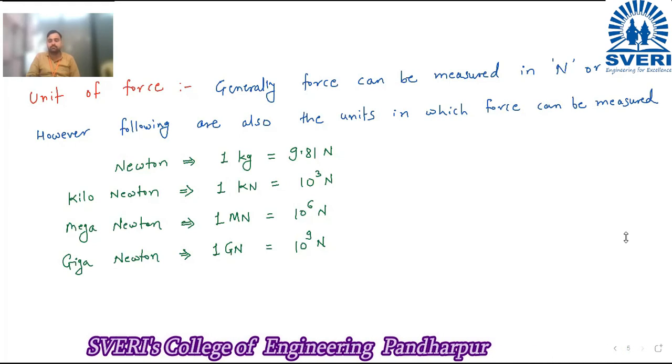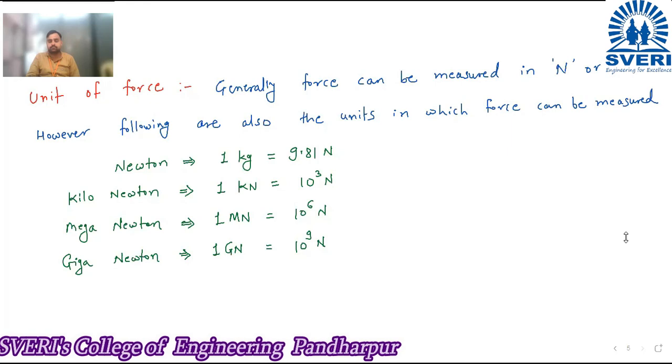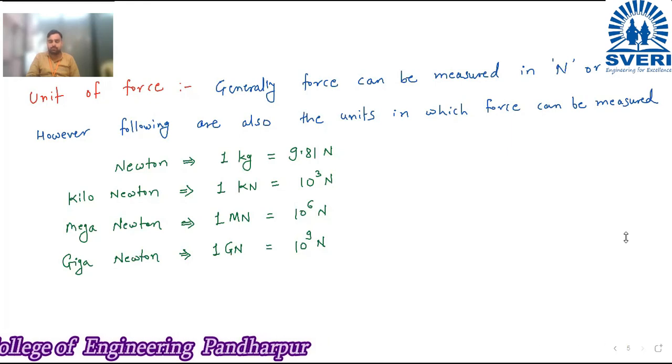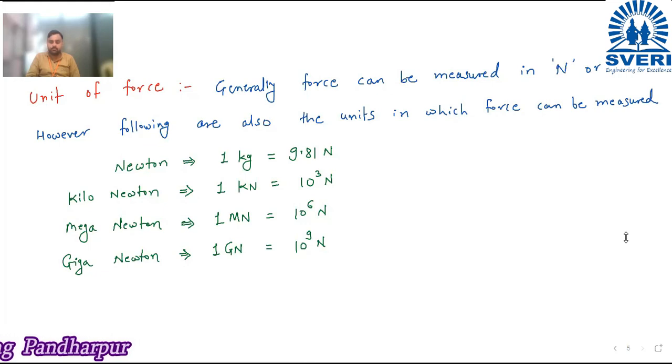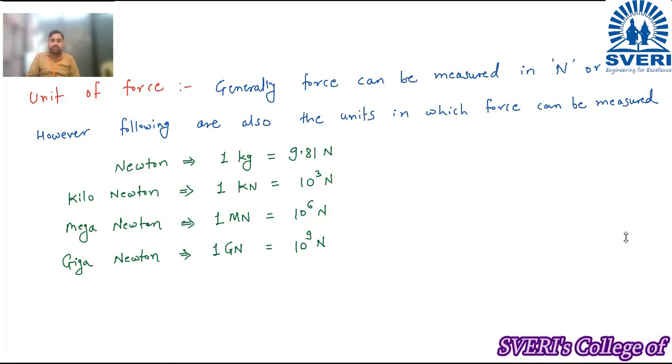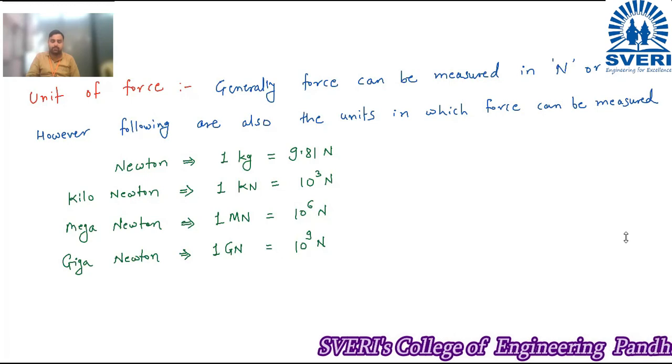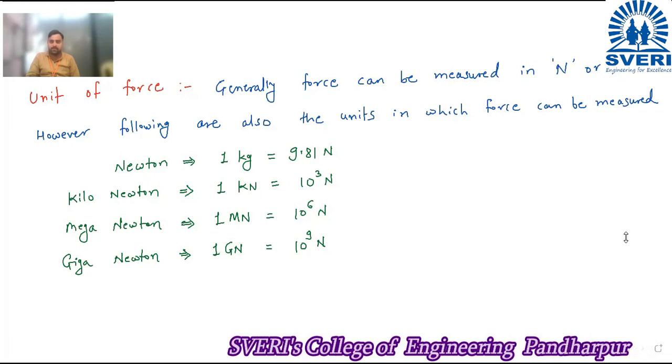51, present, sir. 52, present, sir. 53, present, sir. 54, present, sir. 55, present, sir. 56, present, sir. 57, present, sir. 58.